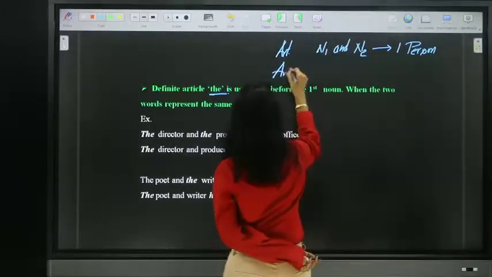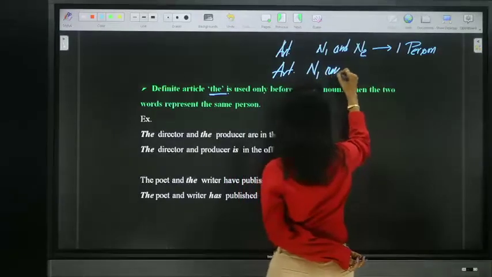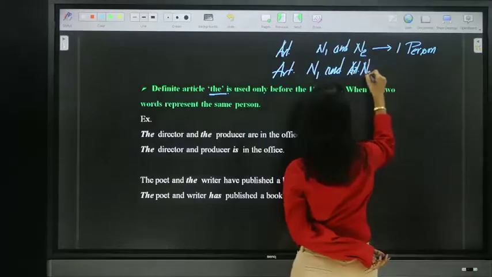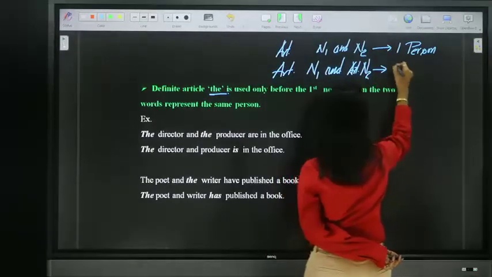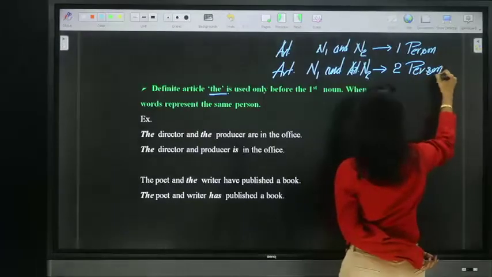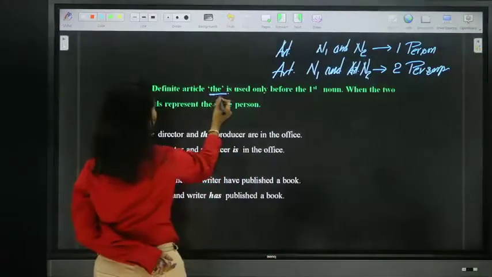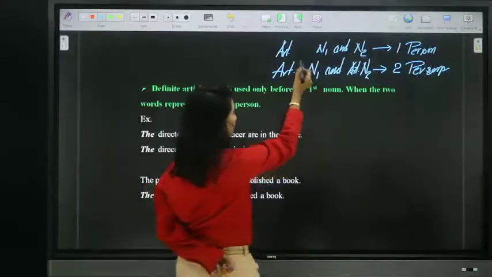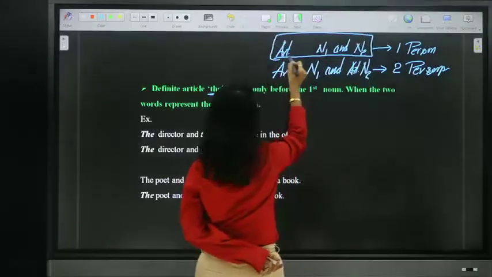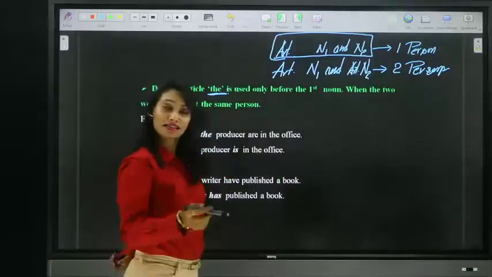But if two articles are placed before two different nouns, it means two different persons. So that is what we are going to discuss here. The definite article the is used before the first noun when the two words represent the same person.